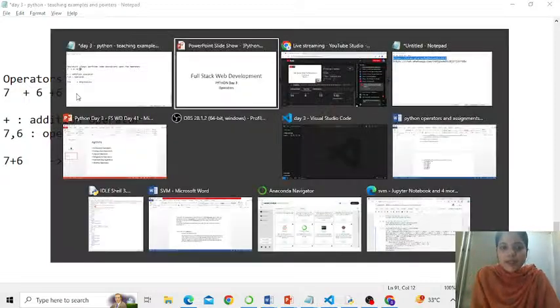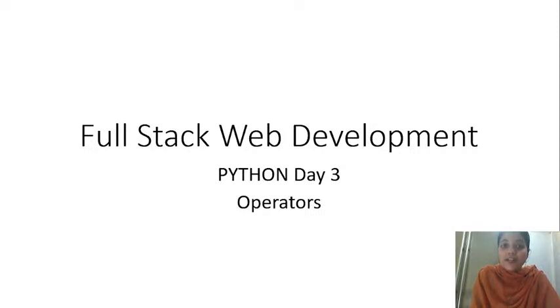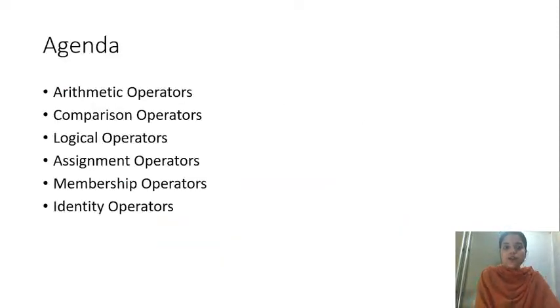Number 2, there are different types of operators supported by Python. First of all, arithmetic operators. Many of us who have been here since the days of JavaScript might be aware of arithmetic operators like plus, minus, multiply, divide, with some more to come. Then we have comparison operators like greater than, less than, and so on. Then we have logical operators, that is and, or. Assignment operator, that is equal to, let me say only equal to.